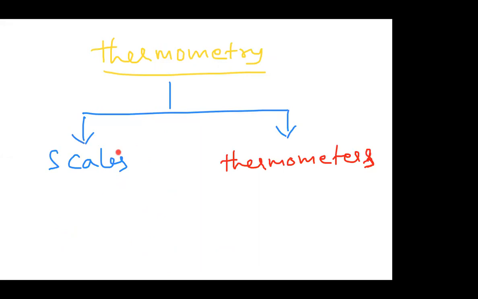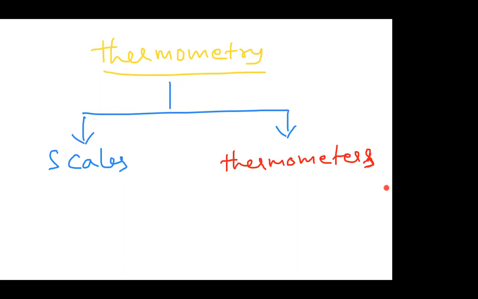Scales here do not mean the scales which measure centimeters and meters. They are temperature measuring scales. And thermometers: whenever you get a fever and go to a hospital, they use a Fahrenheit thermometer. Atmospheric temperature might be 40 degrees centigrade, 35 degrees centigrade, 20 degrees centigrade; we measure atmospheric temperature in centigrade. Like that, for the Celsius thermometer and others, different types of thermometers are there. So thermometry mainly discusses scales and thermometers.